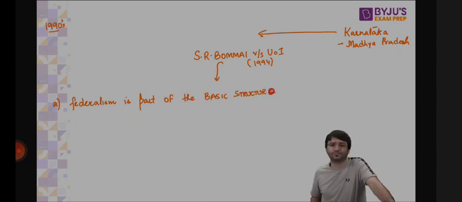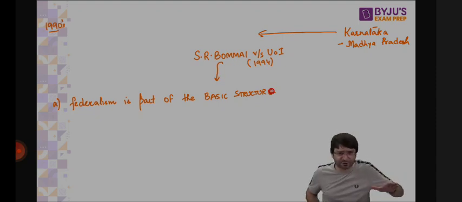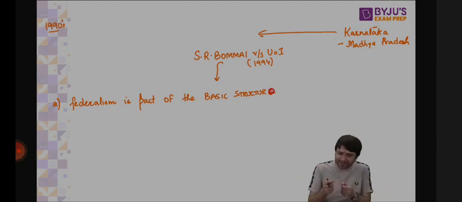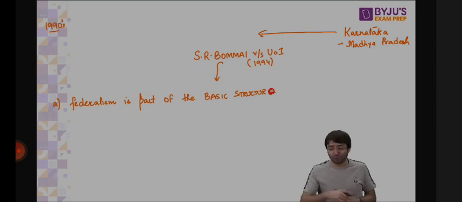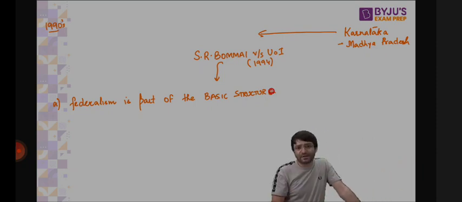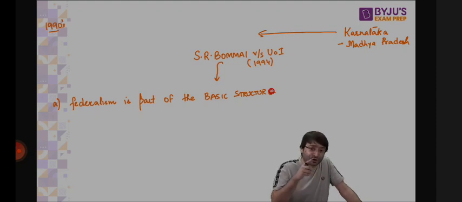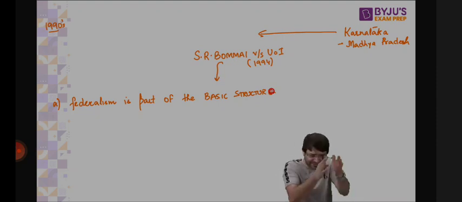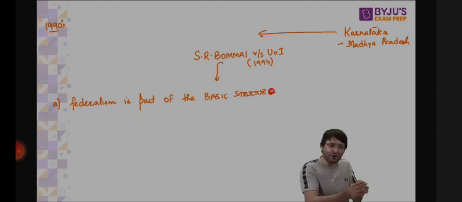This concept of dual government, distribution of powers between the center and the state, is part of the basic structure of the Constitution. Through Article 356, when you dismiss a state government and Parliament assumes the power to make a law for that state, this should not be done to destroy federalism. This should be the last resort. When nothing changes and the situation deteriorates, then you can impose president's rule. Otherwise, no, because then you will be disturbing federalism. There is a thin line which you cannot cross. If you cross that line, you're converting our federal polity into a unitary polity.